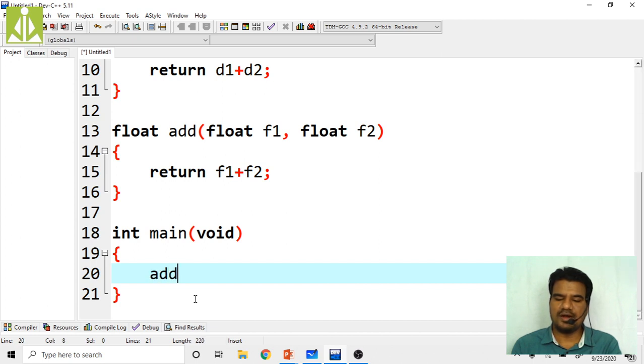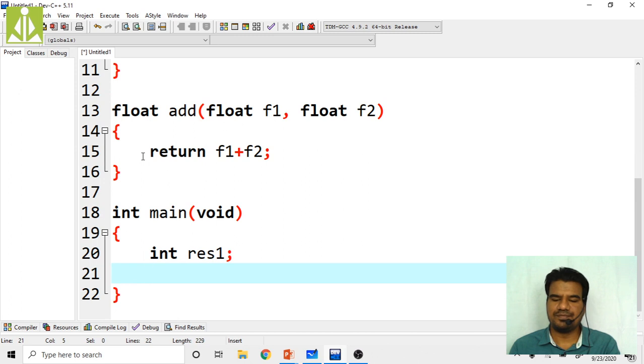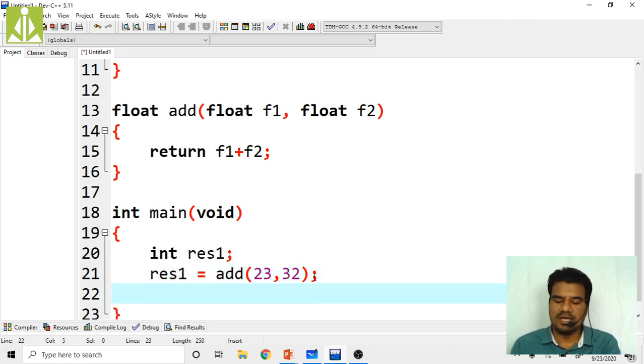It will return an integer, so int res1. Then res1 equals calling the add function by passing two integers, 23 comma 32. These two are integers and they will be passed as integers, and whatever result we get, you will get in res1.